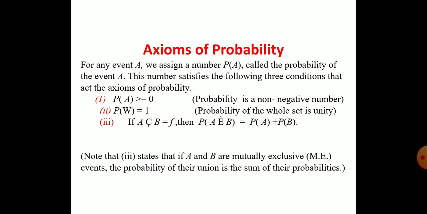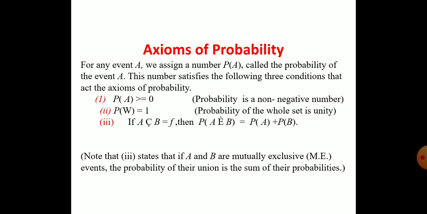If the sample space S is not finite, then the axiom 3 must be modified as follows. If A1, A2 and so on is an infinite sequence of mutually exclusive events in S, with AI intersection AJ equal to empty set, then P of union of I equal to 1 to infinity AI is equal to sigma I equal to 1 to infinity P of AI. These axioms satisfy our intuitive notion of the probability measure and are obtained from the notion of relative frequency.